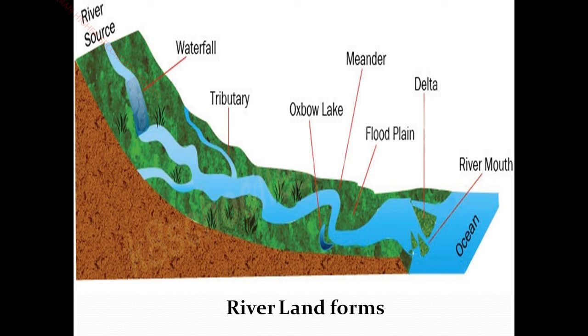Then what is the best example of waterfalls in our Tamil Nadu? Kutralam Falls. Do you know where Kutralam is located? In Tenkasi district. So this Kutralam Falls is on the river Chittar in our Tamil Nadu. The river originates in the Chittar hills only. So from the Chittar hill, the Chittar river originates and flows through the falls of Kutralam.